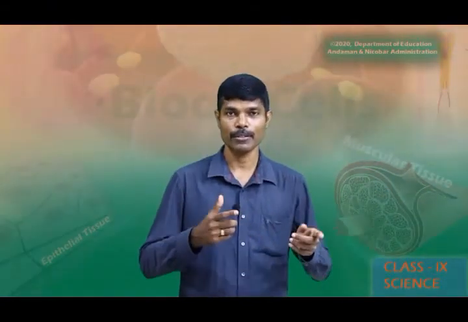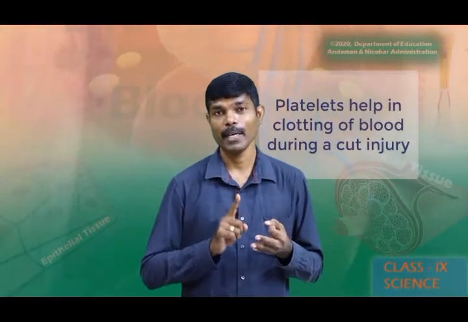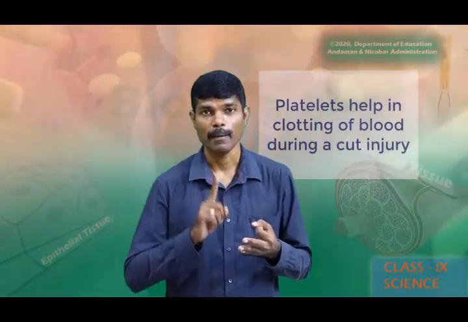Accidentally, if we have any cut injury, blood flows. Does the blood flow continuously, or does it stop after flowing some time? After flowing some time, it stops. Why does it stop? During a cut injury, after flowing some time, the blood stops, or the blood clots. The clotting of blood is due to platelets. These are the three different types of cells present in the blood.